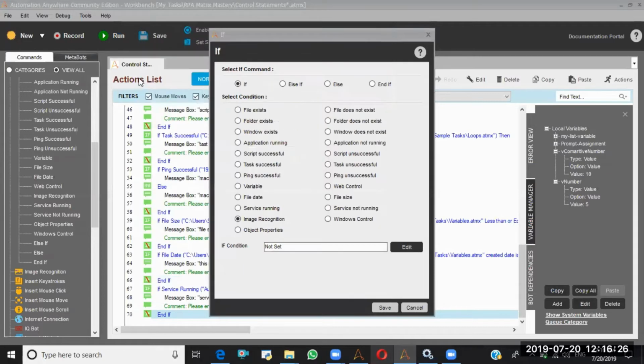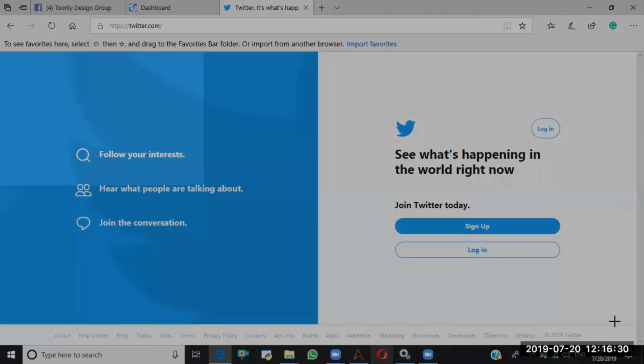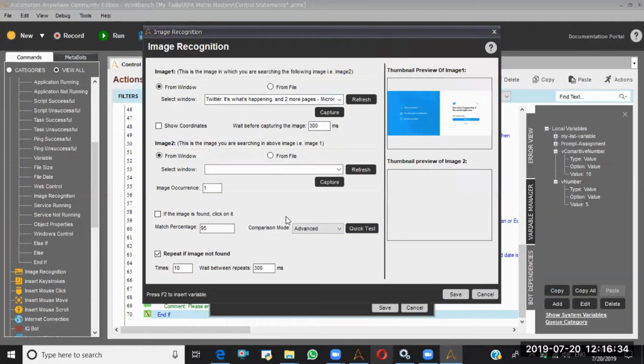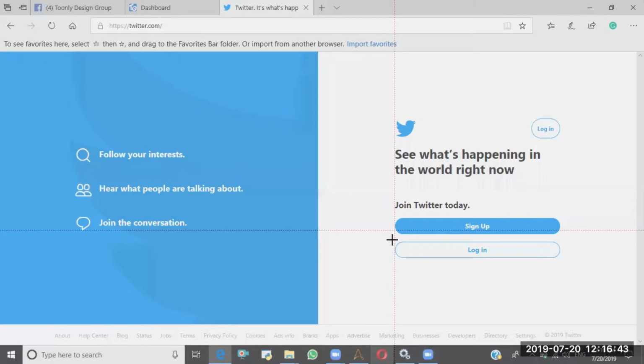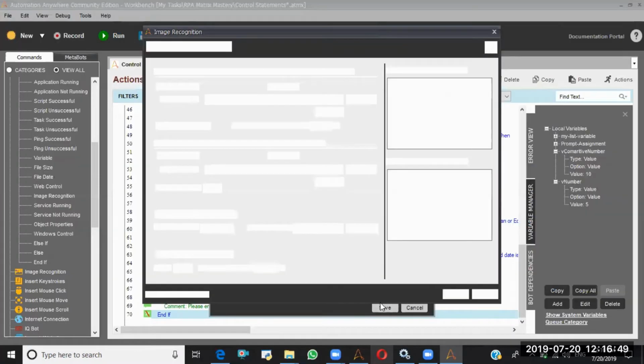I'm capturing this. This is the big image. Then I have to select the same Twitter window. This time I want to capture the small image. So my small image is this login button.